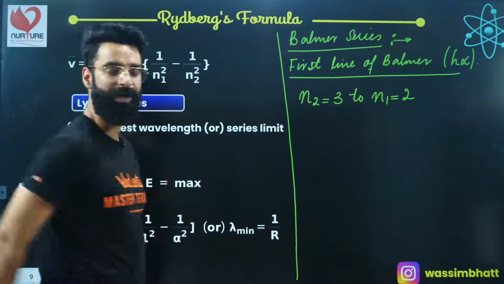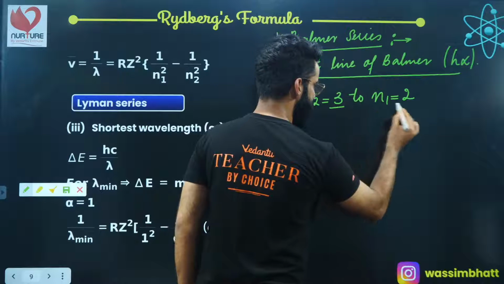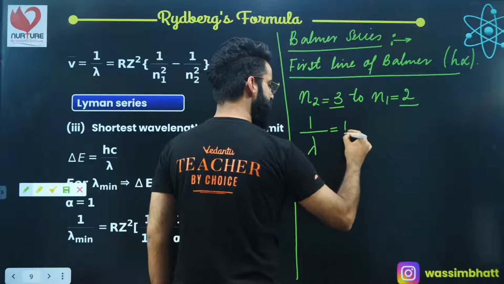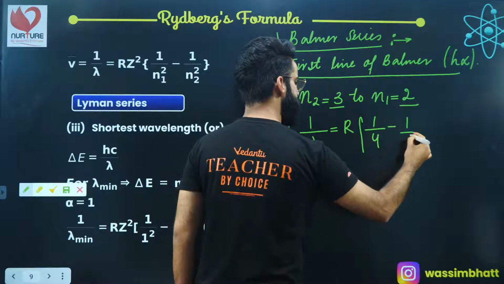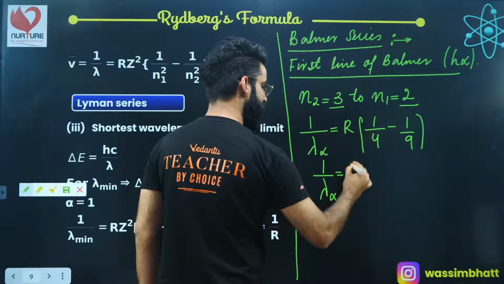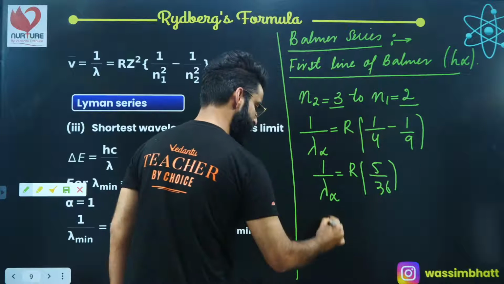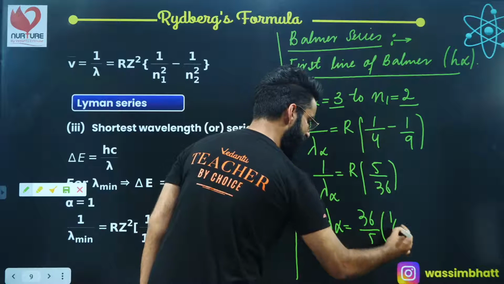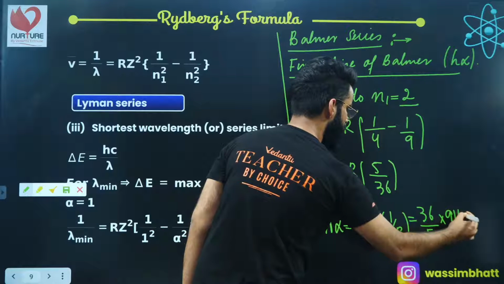N2 value you have, N1 value you have, use the Rydberg's formula, get the wavelength emitted. So when the electron makes a transition from 3 to 2, what is going to be the wavelength emitted? Again, use the Rydberg's formula: 1 divided by lambda is equal to R, Z square is nothing, 1 divided by N1 square minus 1 upon N2 square. So 1 divided by lambda alpha is equal to R, 9 minus 4 comes out to be 5, 5 divided by 36. If you take the reciprocal, you get lambda alpha as 36 divided by 5 multiplied by 1 divided by R. And as I told you already, this 1 by R is 911.5 angstroms.